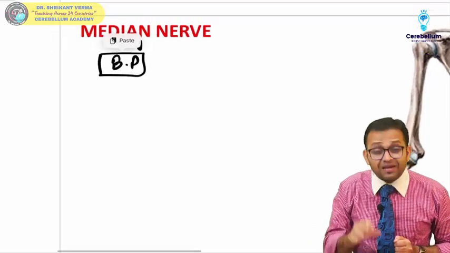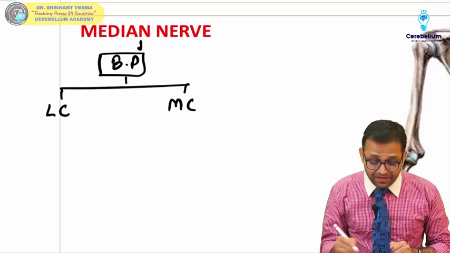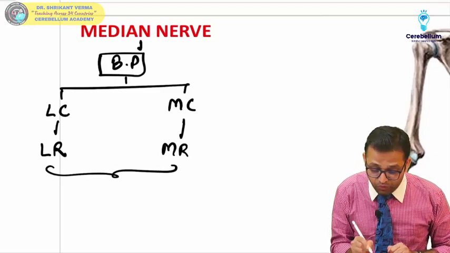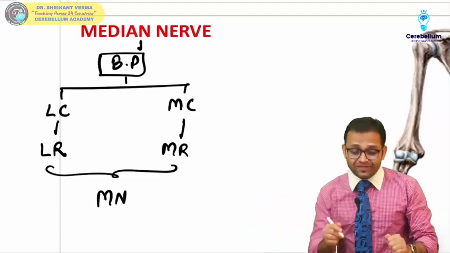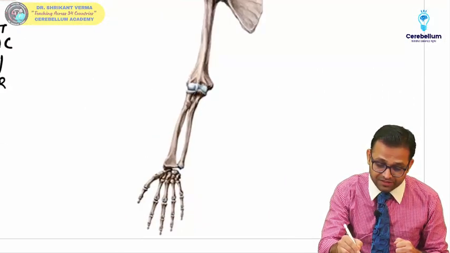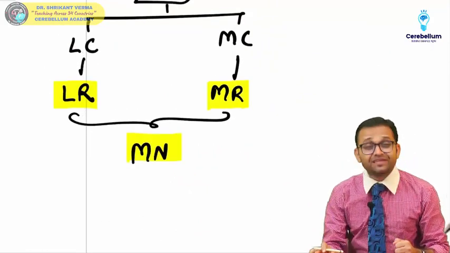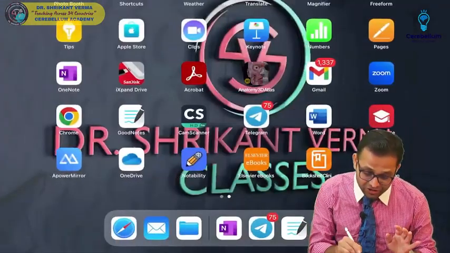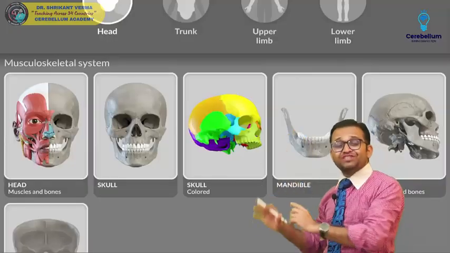Do you remember? In our brachial plexus there was the lateral cord and the medial cord. The lateral cord gives rise to the lateral root, the medial cord makes the medial root, and both unite to make the median nerve. In yesterday's class we saw that the median nerve has two roots, lateral root and medial root. Correct, sir? So now one diagrammatic presentation as well as a three-dimensional orientation of how the median nerve runs in the upper limb, in our Tony Stark Iron Man style.